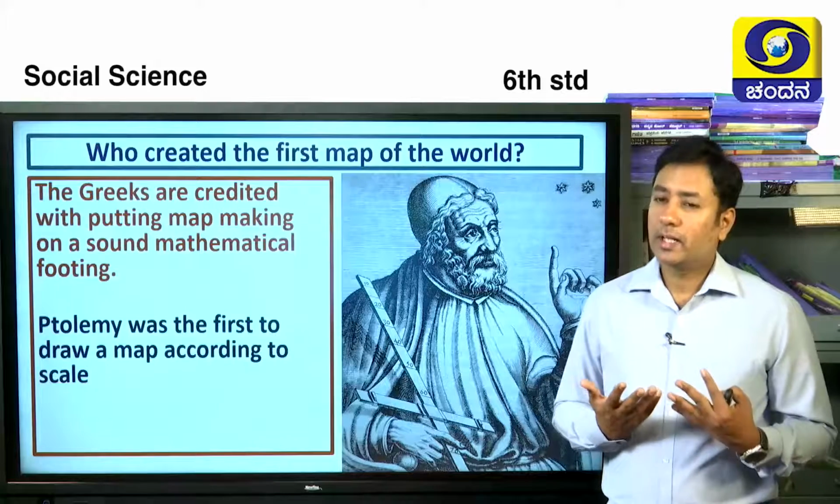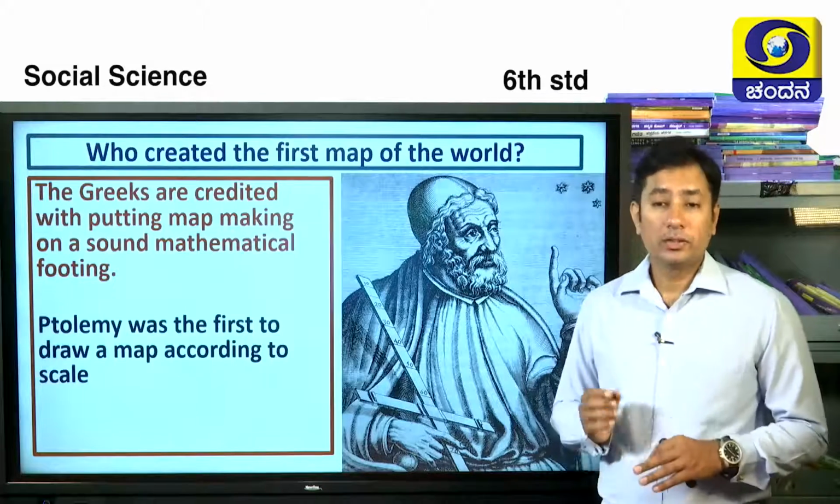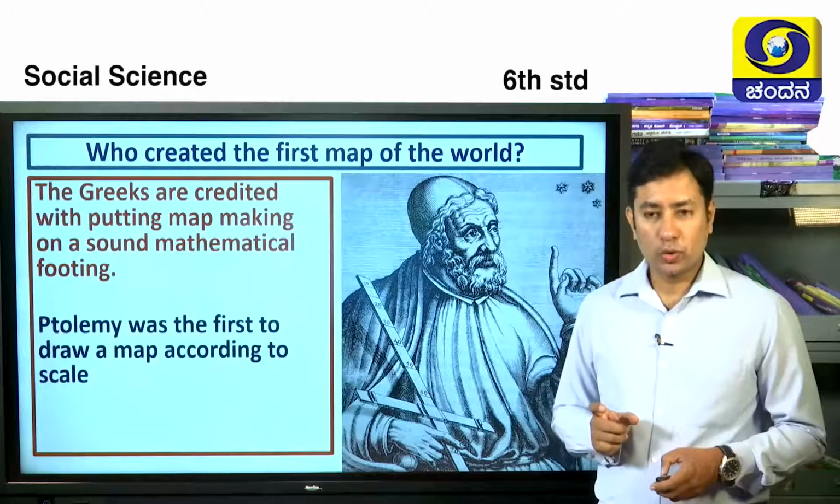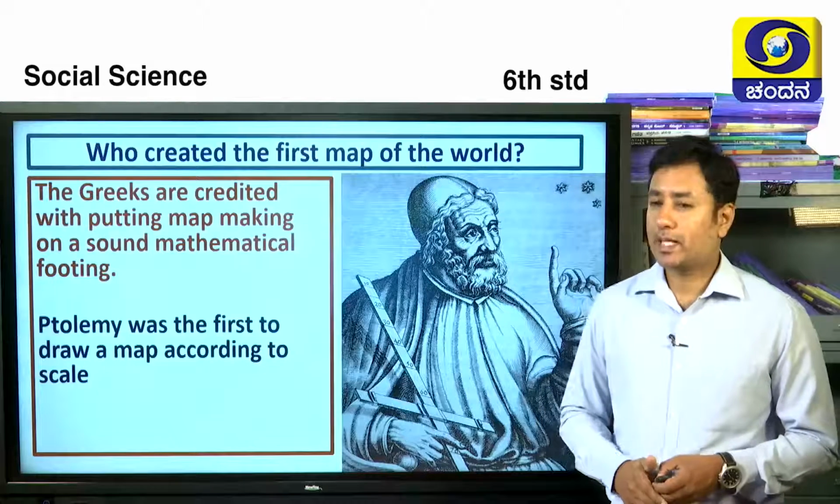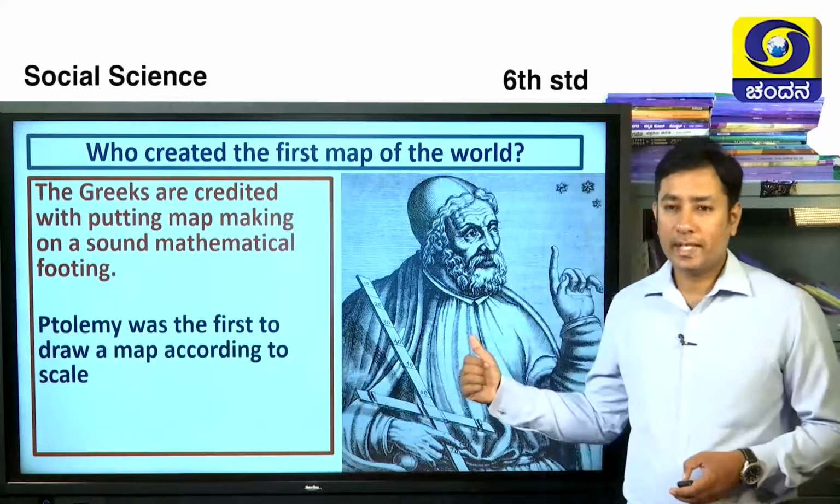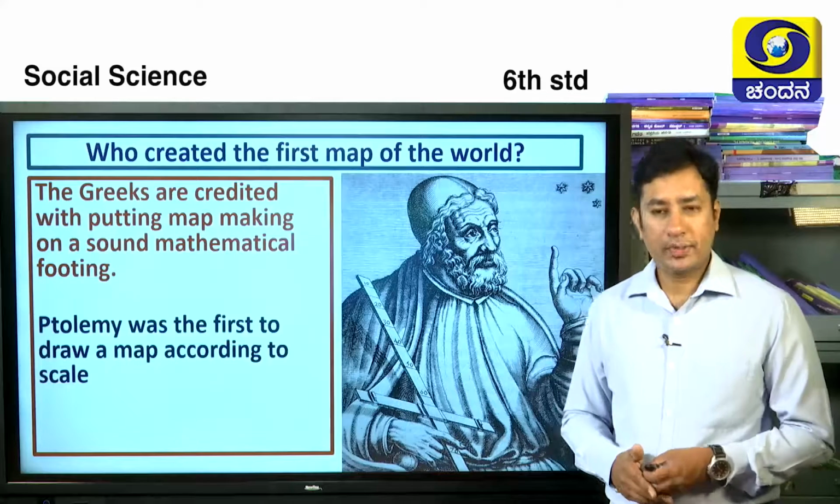Earlier also very primitive kinds of maps were available, but the one which used the scale and mathematical tools to prepare the maps is credited to none other than the Greeks. His name is Ptolemy. Ptolemy was the first person to draw maps according to scale.